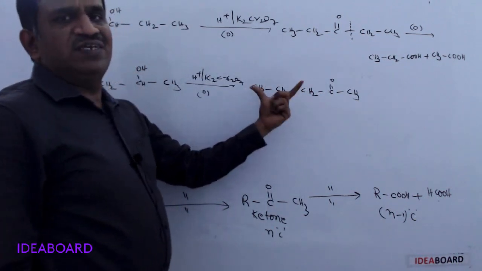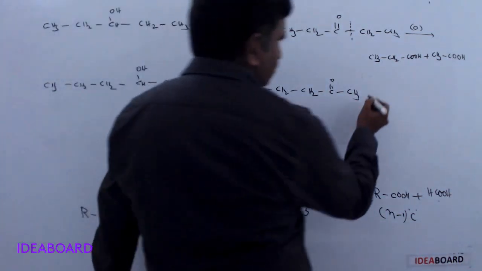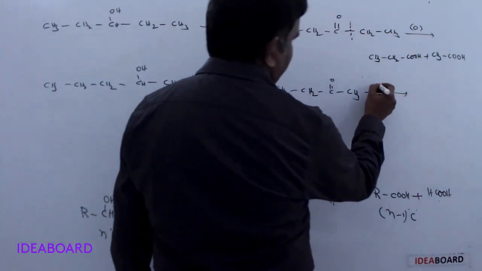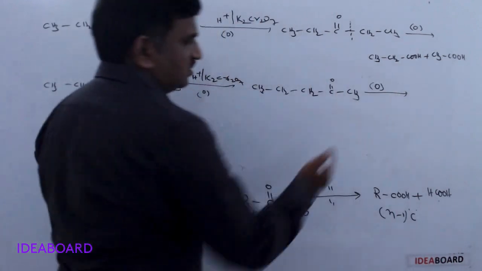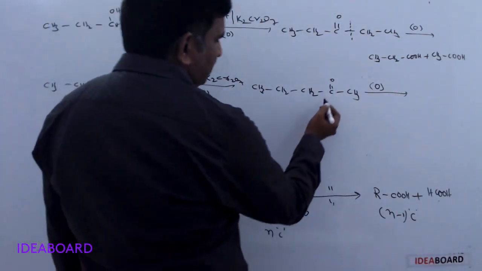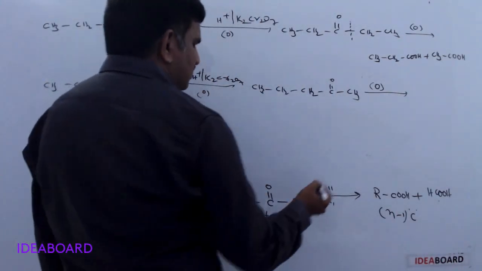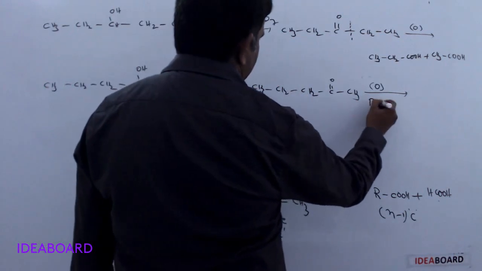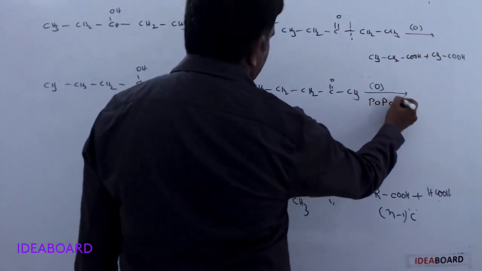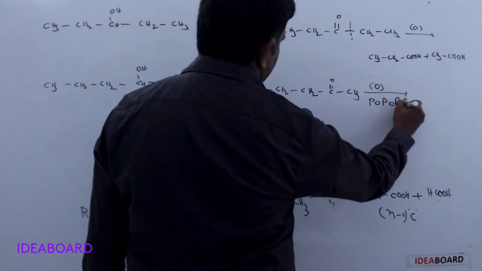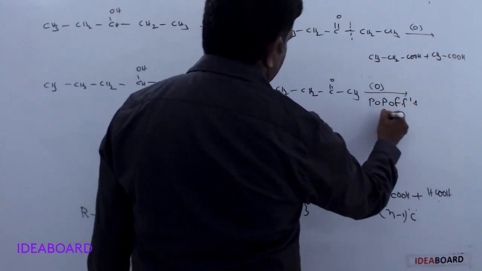How unsymmetrical ketones undergo further dissociation or oxidation, please remember, this occurs according to Popoff's rule.